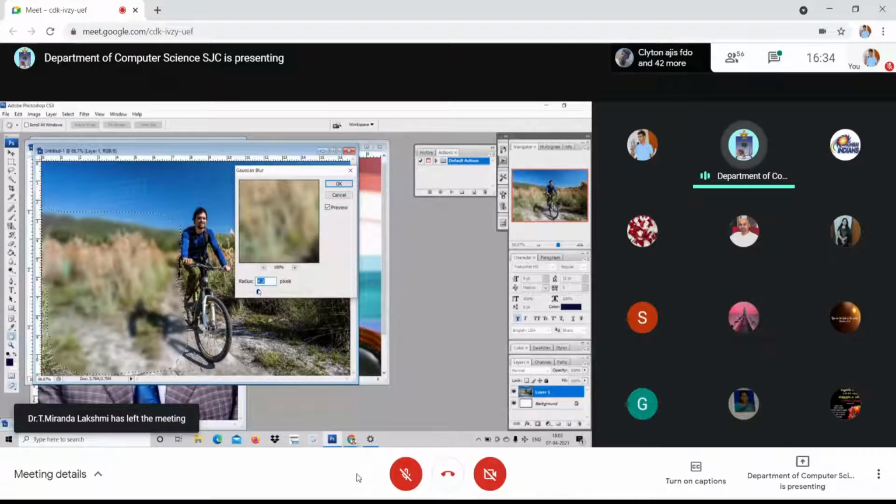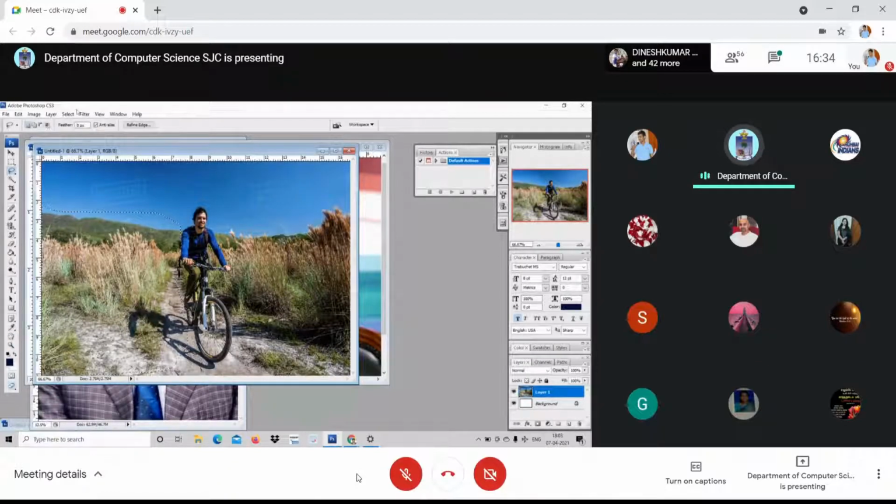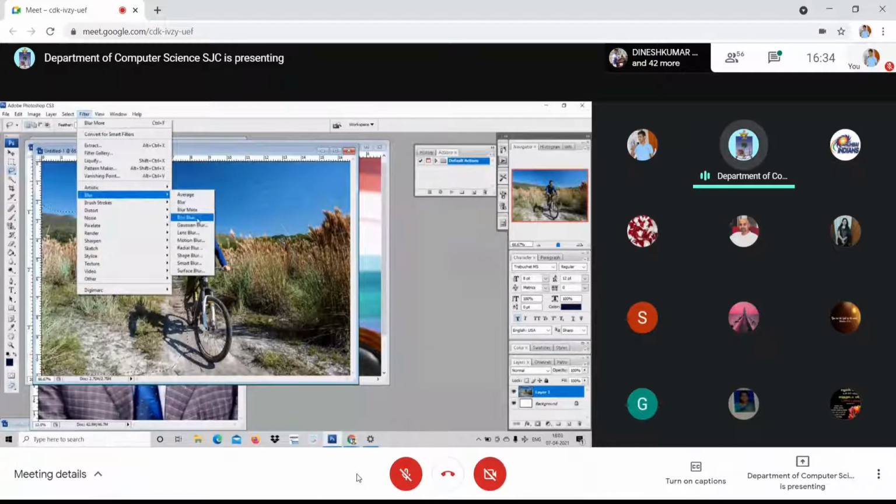Am I clear to you? Look at here. Based on the radius, you can blur it in a mild way, and only your picture alone is visible clearly. This is with regard to Gaussian blur. Likewise, there are so many, for example, motion blur. If you would like an effect of a sportsman running, or a moving train or moving bus, you can choose a bus and give motion blur.